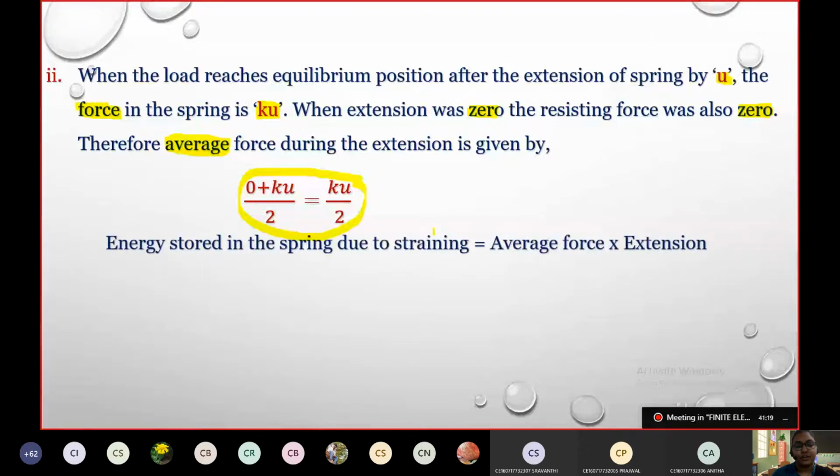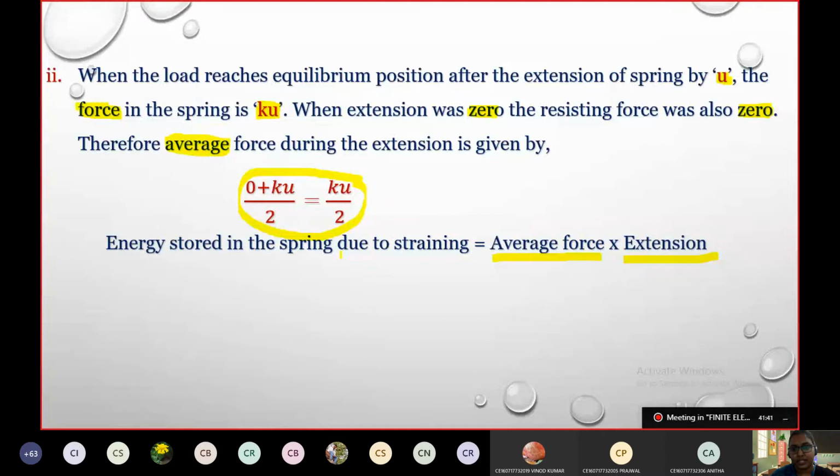For that, now, what is the energy stored in the spring due to straining? In simple words, what is the strain energy of the spring? That is what we are trying to see. For that, it is average force into the extension. That is the energy stored in the member.